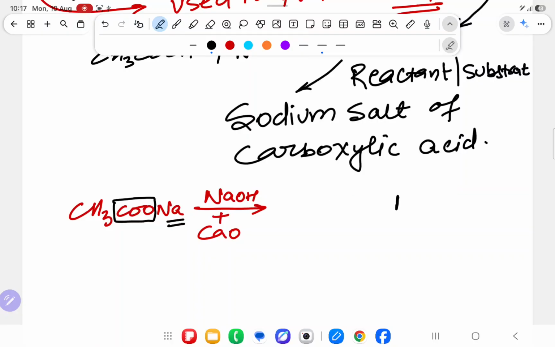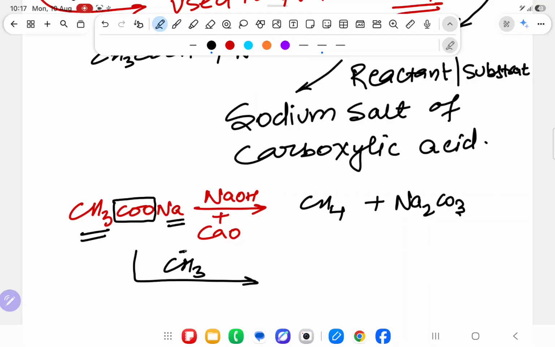These two combine and form Na2CO3, and this CH3 will get one hydrogen. How? I will dictate that also, don't worry. And it will form CH4. It means what is happening? CH3 minus is coming, and CH3 minus will get H plus and form CH4.